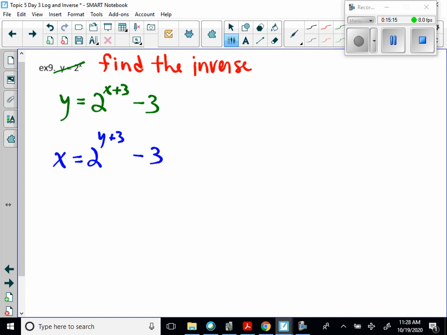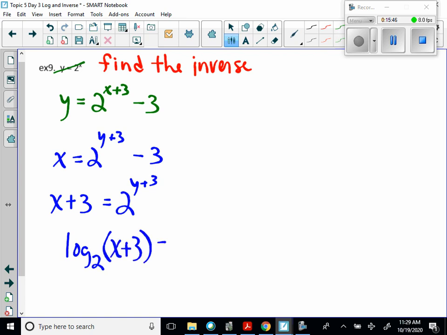So we are going to say x plus 2 is equal to 2 to the y plus 3. And then we are going to rewrite as a log. So that means we're going to do a cross switch. So we are going to say log base 2, and then parentheses x plus 2 is equal to y plus 3, which was the exponent.